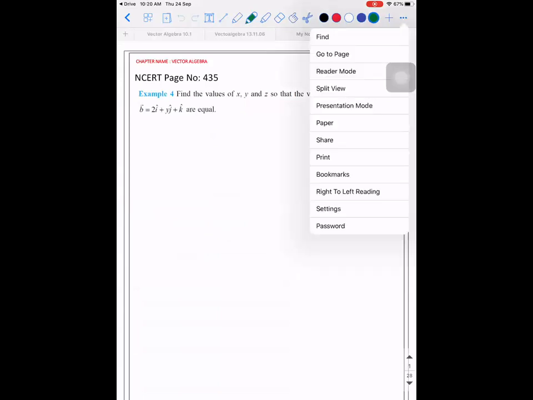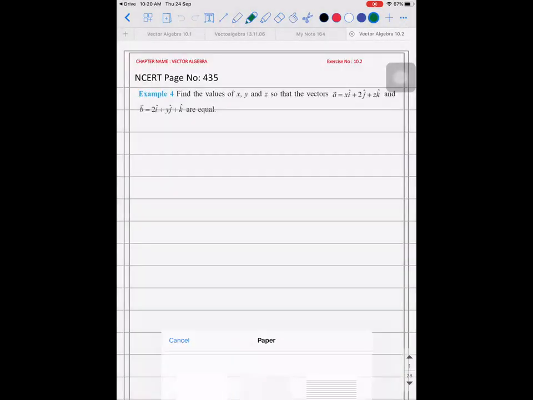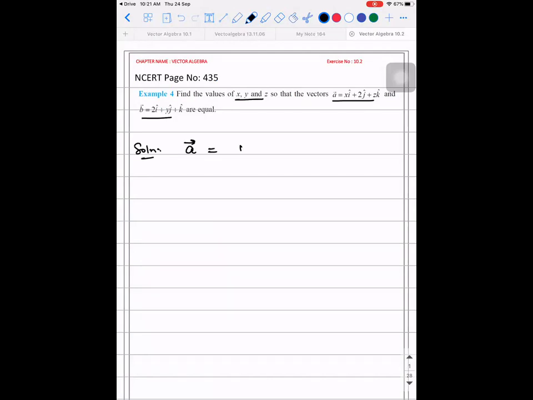So how to do the first one? Find the values of x, y, and z so that the vectors A vector and B vector are equal. If they are equal, what is the mathematical relation between them? A vector is equal to B vector, correct? So xi cap plus 2j cap plus zk cap will be equal to 2i cap plus yj cap plus k cap. Accepted? So what will be the relation?